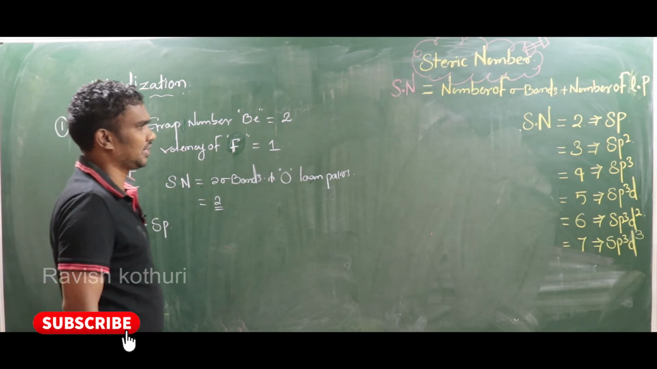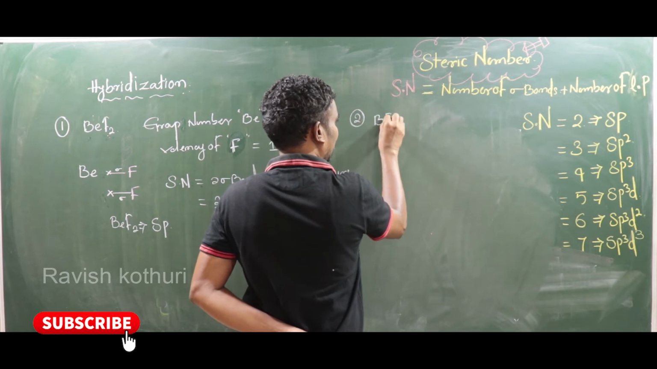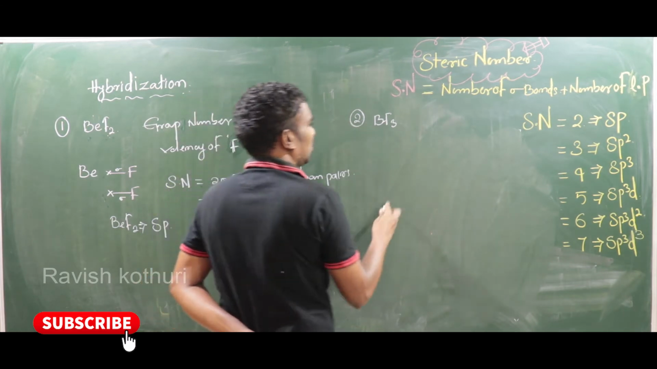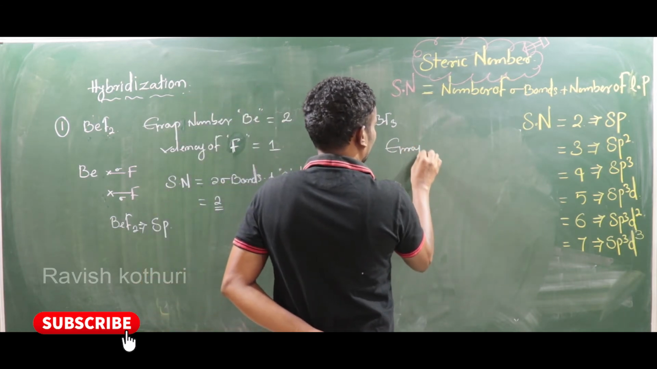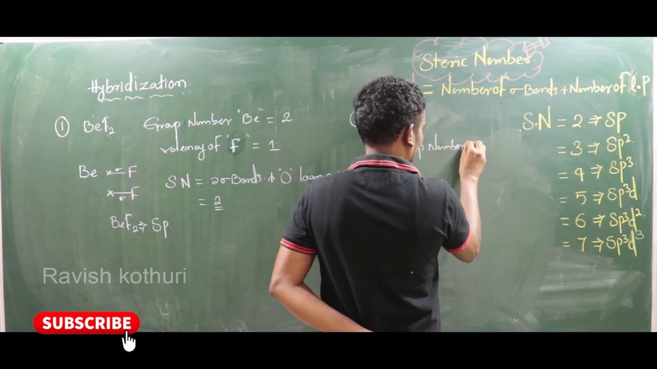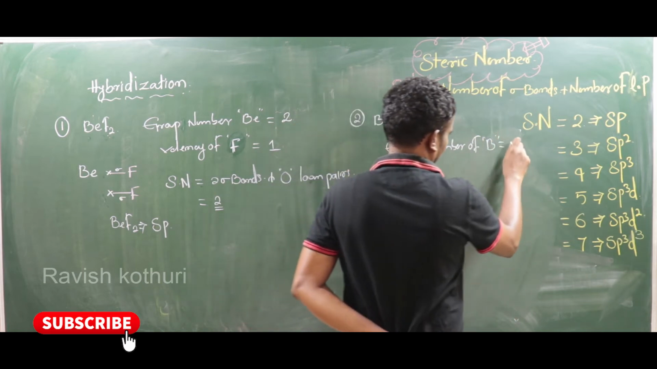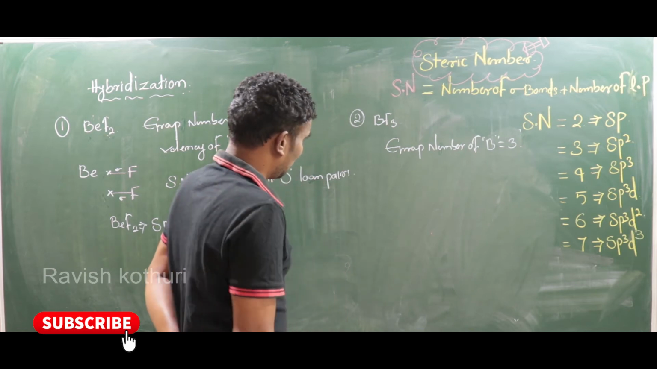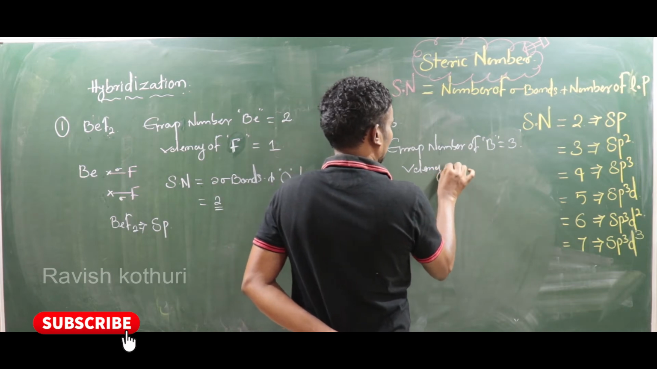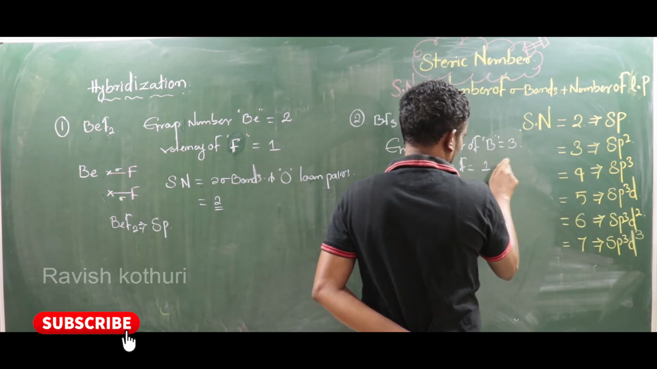Now next example. See here, BF3. The second example we'll see is BF3. Now here, the group number of boron is 3, right? Now what about the valency of fluorine? Valency of fluorine is 1.